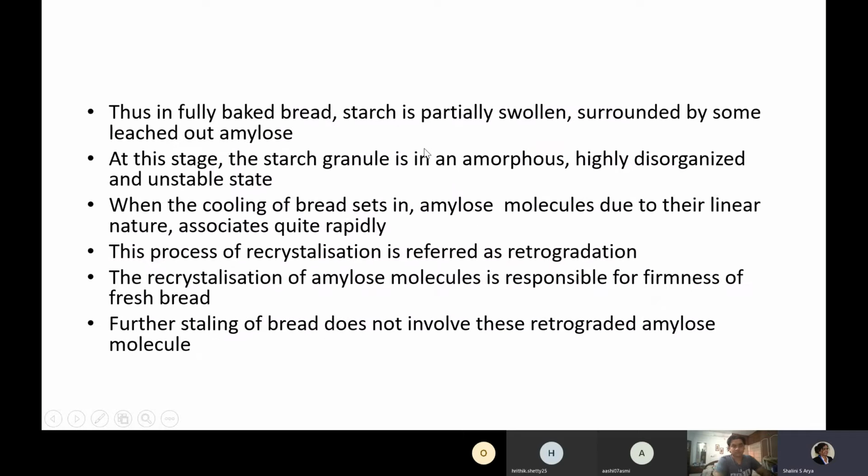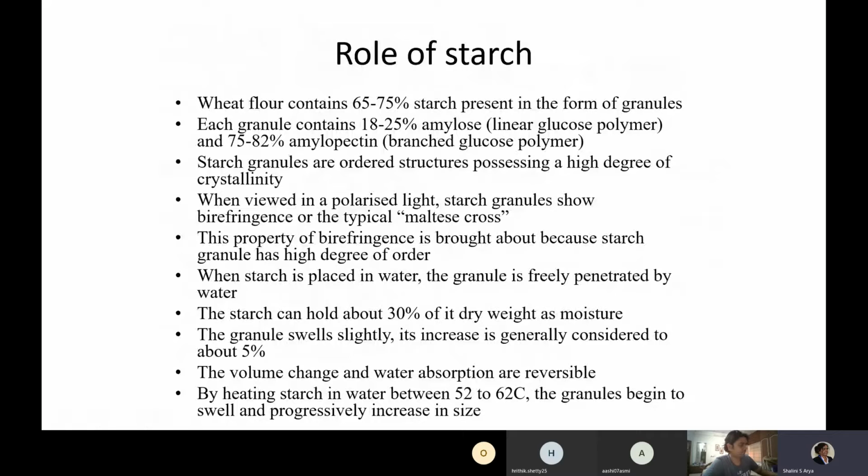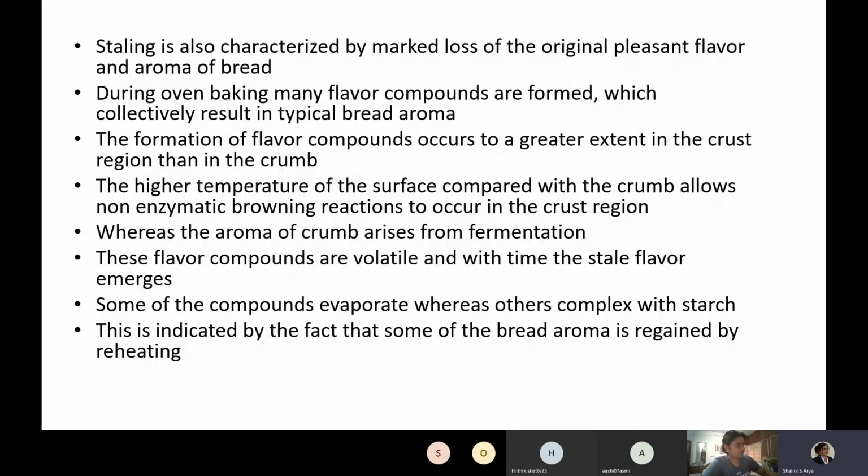So, good afternoon, everyone. In the last lecture, we had started with rate each and every step. What all the changes takes place during bread baking was discussed in detail, and we also saw what are the different ways to measure the bread staling, which is a very big concern.